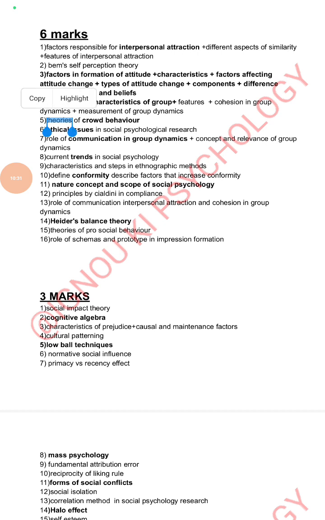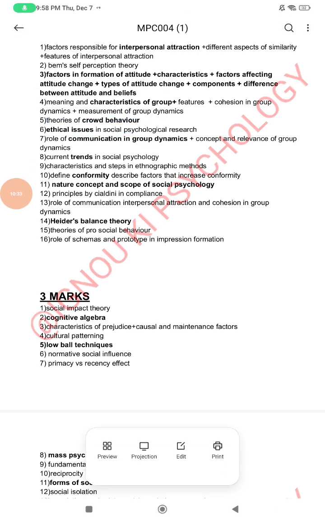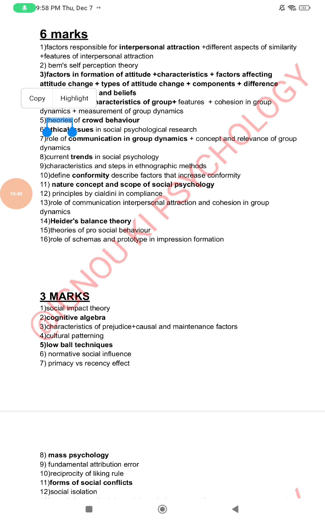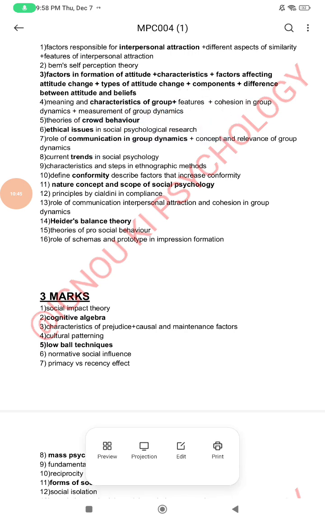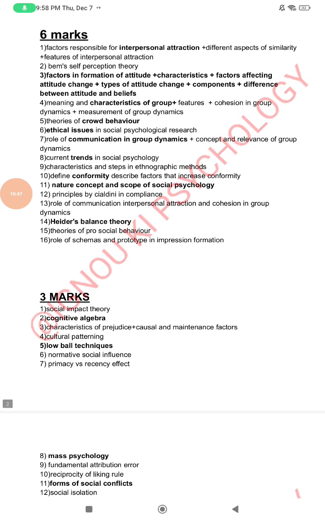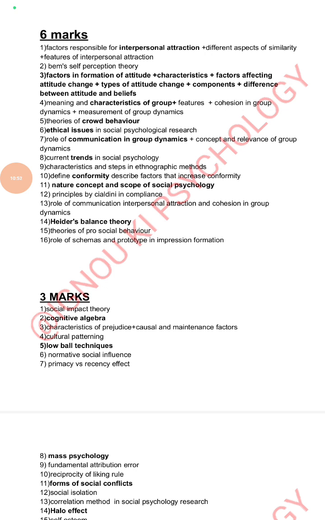Then question number 5, theories of crowd behavior, how the crowd behavior takes place. In this way you have to explain all this. Then question number 6, ethical issues in social psychological research. In the answer of this question, you have to mention concerns like informed consent, whether consent has been taken or not. Then debriefing, then protection of participants, then deception, then confidentiality of their identity, etc. You have to write in point manner.